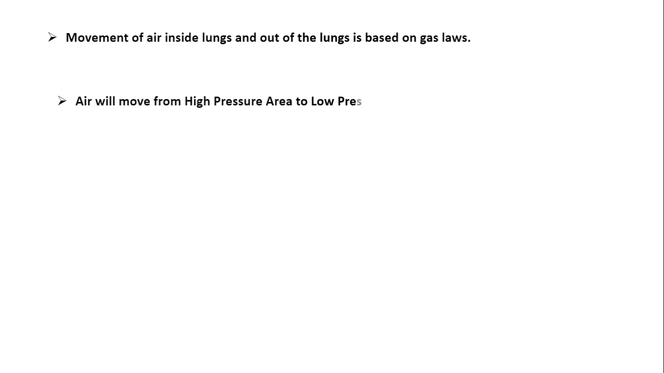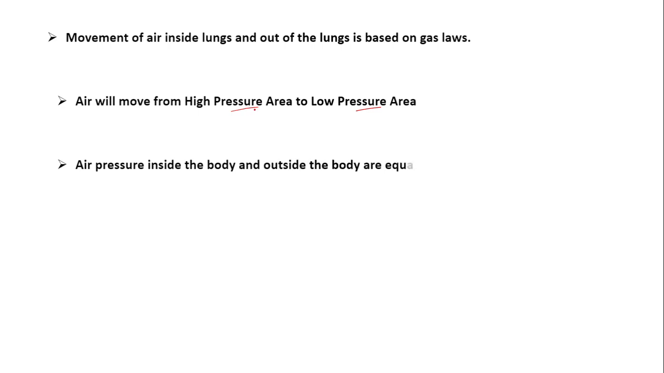So first, the movement of air inside the lungs and out of the lungs is based on gas laws. What it says is that air will always move from a high pressure area to a low pressure area. You know already that gases, being fluids, move from a high pressure, wherever there is more concentration, to a low concentration area, that is, from a high pressure area to a low pressure area. Next, air pressure inside the body and outside the body are equal under normal conditions. Normally our body pressure and the outside atmospheric pressure are both equal.